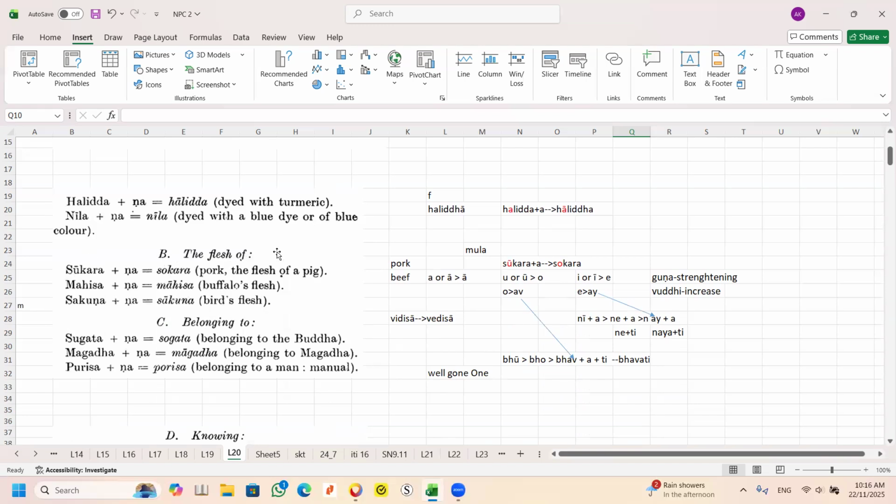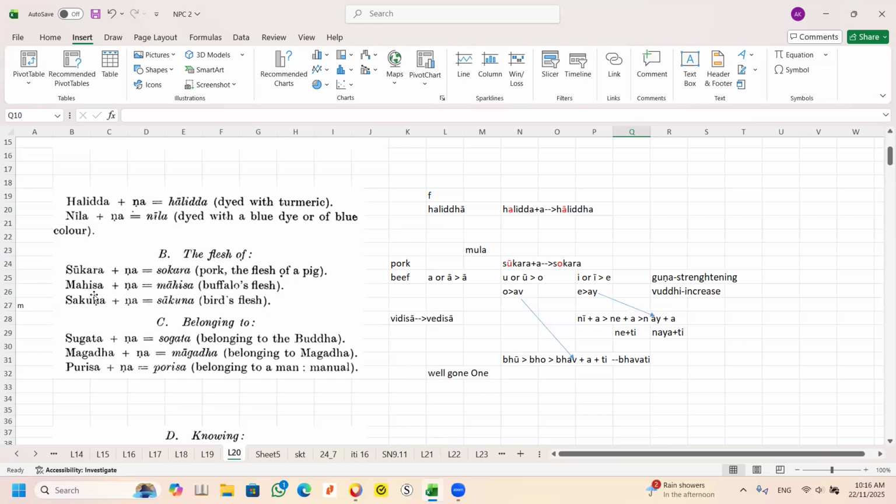The flesh of a pig is called what? Pork. In English, you see a pig and a pork. So in English, you say a pig, then the flesh, we call it a pork. Whereas in Pali, sukara plus a becomes sokara. That means pork, or another word, a flesh of the pig. You understand that? Okay, same word apply.